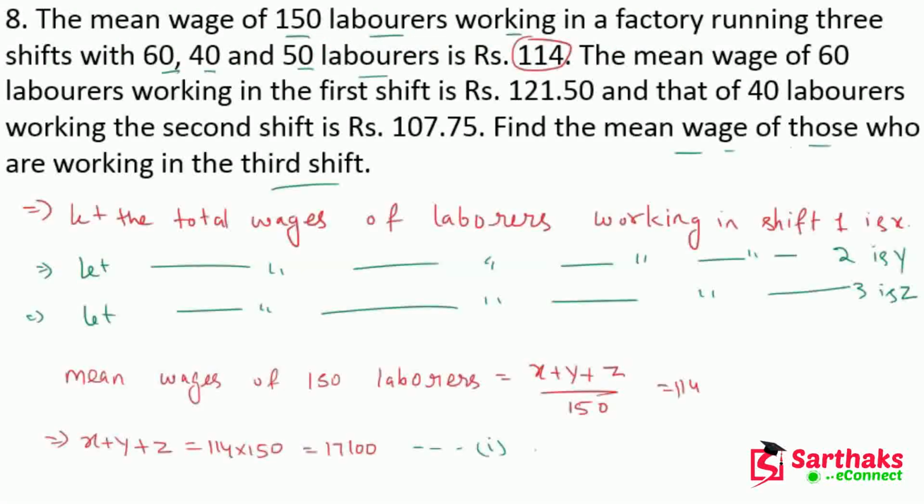Now we know that it is given in the question that the mean wages of laborer in shift 1 is X upon how many labor work in shift 1. This is 60.